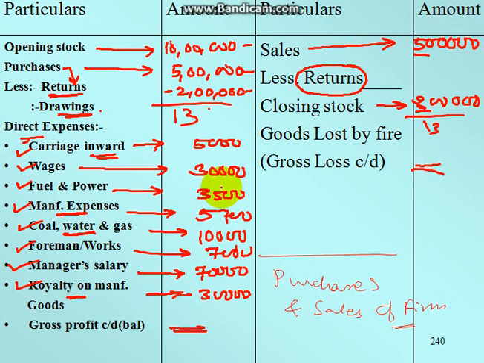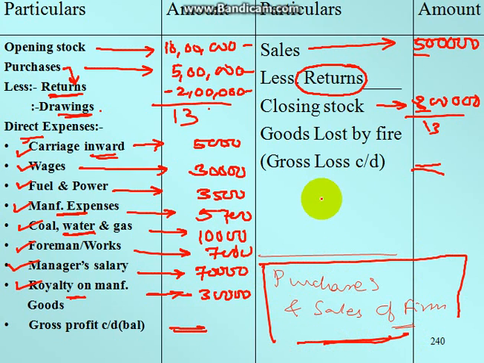So this is nothing but the basic proforma of the trading section which we have taken. It basically deals with the purchase and sales of the firm. So purchases and sales related transactions are being taken in the trading account, right? So the trading account comes over here.